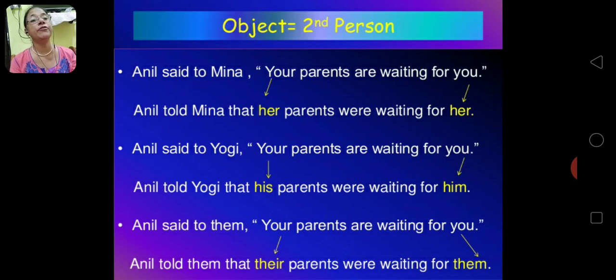I have made different examples of male and female so that you get to know how the changes are taking place. Arrow marks are also there. See the first one, your changes to her because it is Meena, and here it is Yogi, a male, so your changes to his. Anil said to them, plural, "Your parents are waiting for you." So Anil told them that their parents were waiting for them.